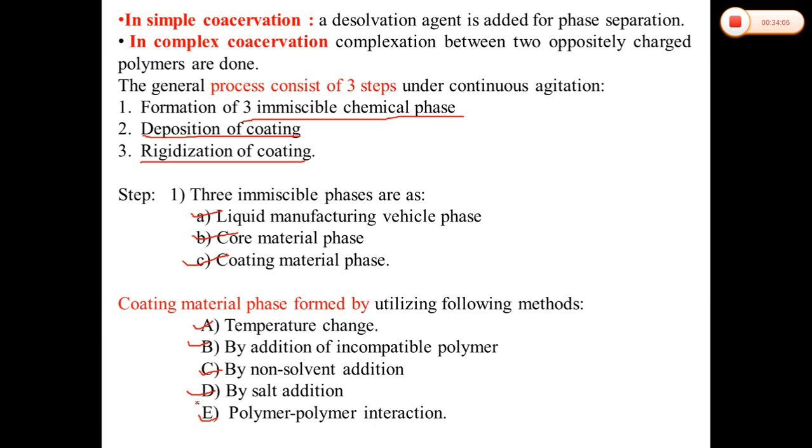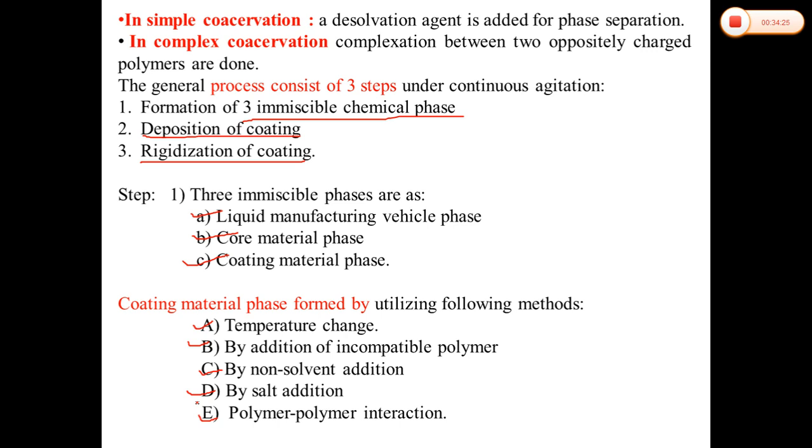Then incompatible polymer addition. By addition of the incompatible polymers, the liquid phase separation of the polymeric coating materials and the microencapsulation can be accomplished by utilizing the incompatibility of dissimilar polymers which exist in a common solvent.